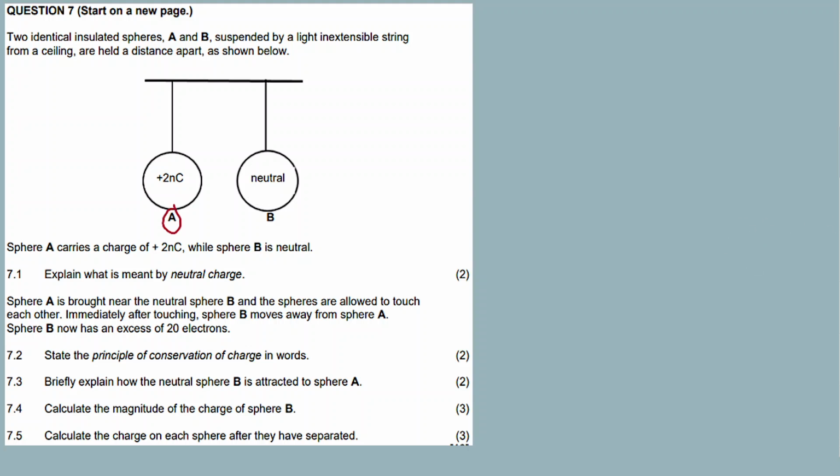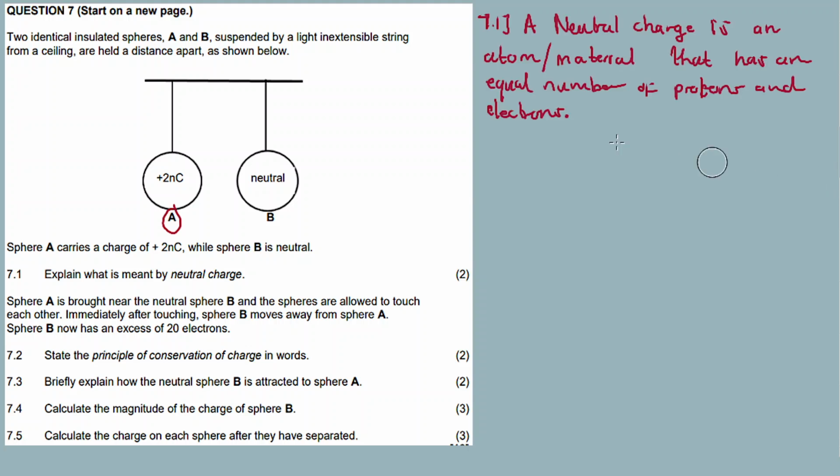Then bese bathi explain what is meant by neutral charge is an atom or material that has an equal number of protons and electrons.